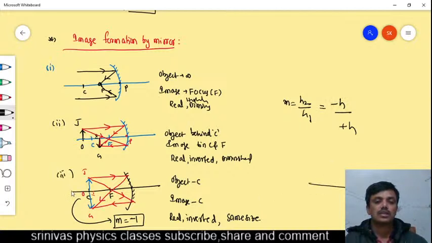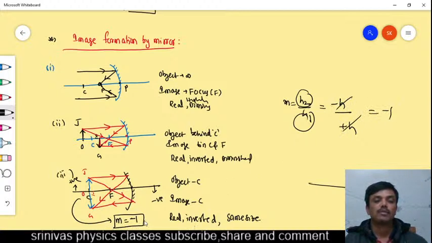Because all the distances above the principal axis we have to take positive, and below the principal axis we have to take negative. Image forms below the principal axis, object is above the principal axis. That's why object height we have to take positive, image height we have to take negative. That is image height by object height, negative by positive. But both are the same size. That's why we are getting minus 1.